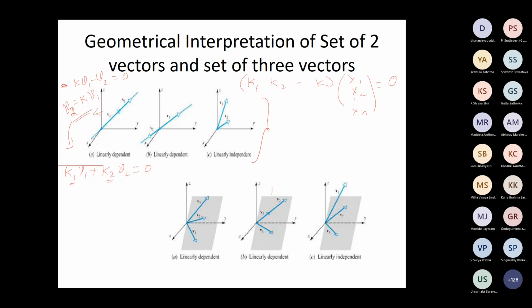Is that clear? For two vectors, we talk about a line. For three vectors, we talk about a plane. Two vectors are linearly independent if they are not on the same line. Three vectors are linearly independent if they are not on the same plane. So clear? Geometrically, this is the meaning. Any three vectors you can form, but they should not be on the same plane. Then that will form a linearly independent system.